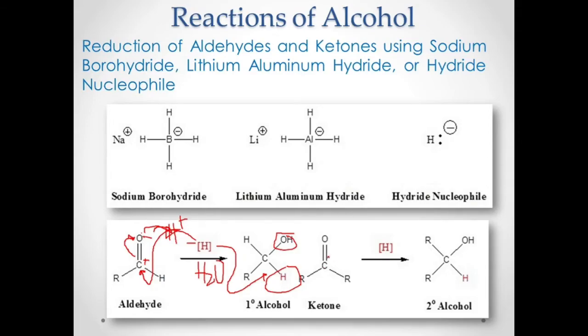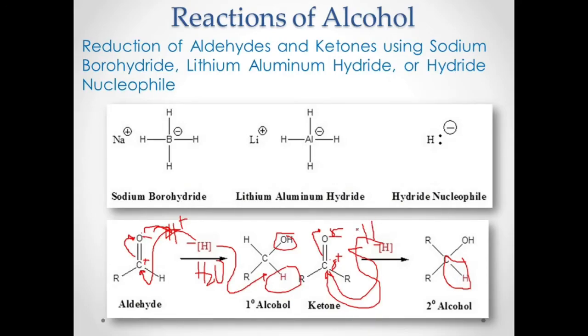It should be the same with this one. Your carbon there is partially positive, while your oxygen is partially negative. Your hydride is negative, so this hydride will attack that carbon to form this bond there. The double bond will open, forming your oxide, which is negative.